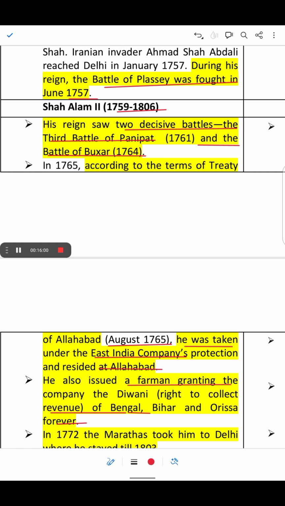So after the Battle of Buxar in 1764, Shah Alam II was made a puppet ruler, and in the Treaty of Allahabad, the British would gain control over the Diwani rights, and Shah Alam II would be the ruler only in name.